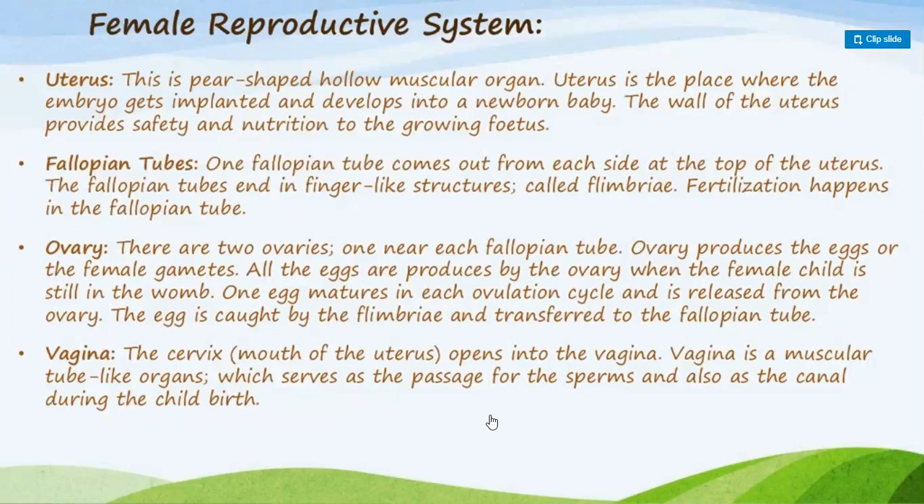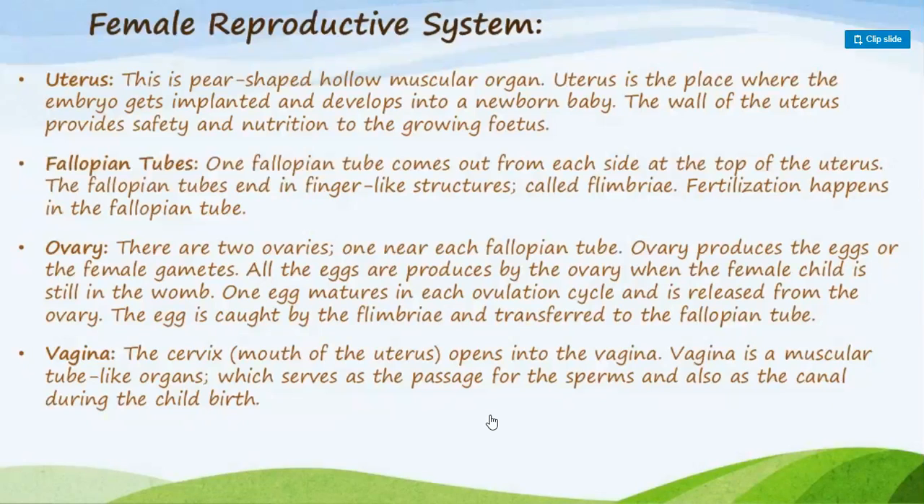Uterus. It is a pear-shaped hollow muscular organ. The uterus is the place where the embryo gets implanted and develops into a new baby. The embryo starts to grow into a new baby in the uterus. And the walls of the uterus provide safety and nutrition for the growing fetus.